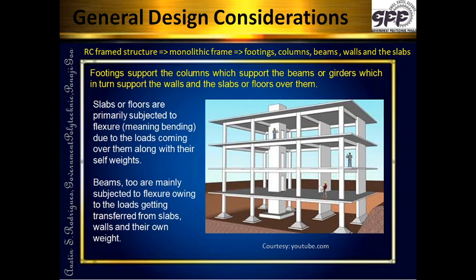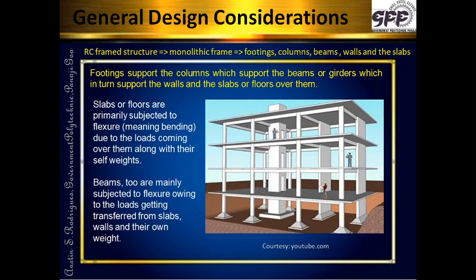Now what are the different loads which can be coming on the slabs? The loads which can be coming over the slabs could be its own self weight, that is a dead load. It can be the people moving around, which is the live load or the imposed load. Maybe some cupboards placed over the slab, maybe the furniture. So all these become the imposed loads and the like. So all these loads coming over the slabs create bending in the slabs.